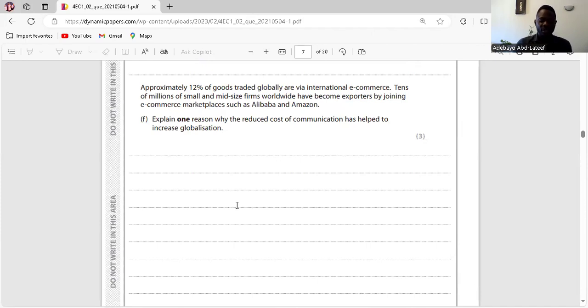We have the case study there. It said, explain one reason why the reduced cost of communication has helped to increase globalization. First, e-commerce. E-commerce is a platform which allows buyers and sellers to transact via the internet. So a cheaper internet brings about a reduced cost of communication. When we talk about reduced cost of communication, it means one of its sources, which is the internet, is cheap. So a cheap internet means I can reach out to anyone irrespective of the country they are in, and as a result we can do transactions. Increasing transactions will bring about increasing globalization. Is it clear?